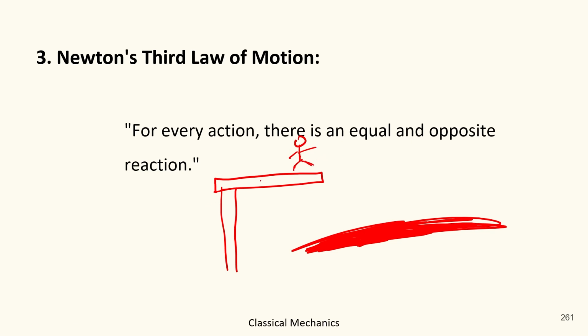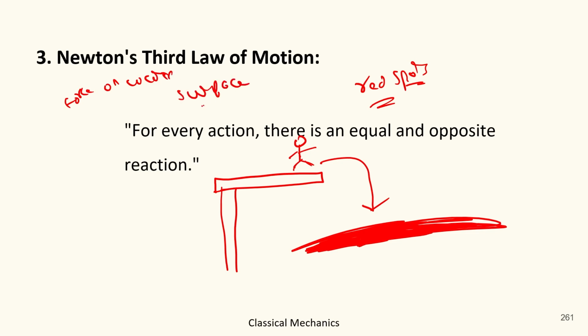People generally come to the top of this stand and jump into the water. Whenever you jump into the water, you may remember that your body gets some red spots, because whenever you jump from this height into the water, you always apply some force on the water surface.